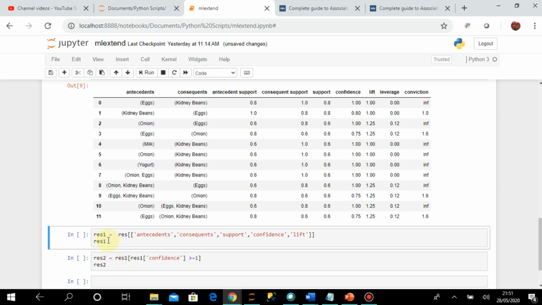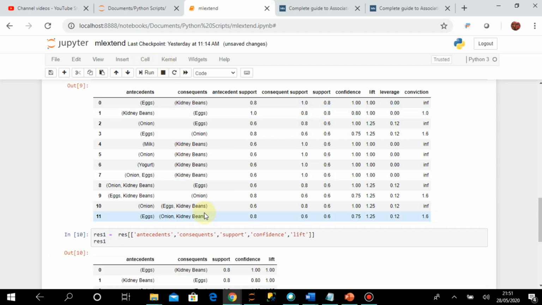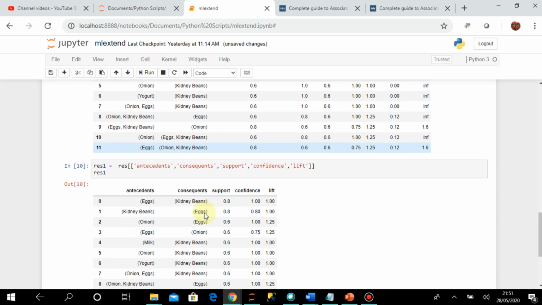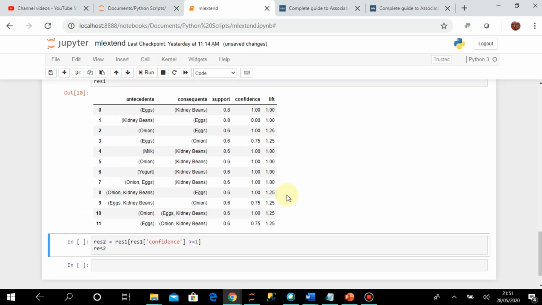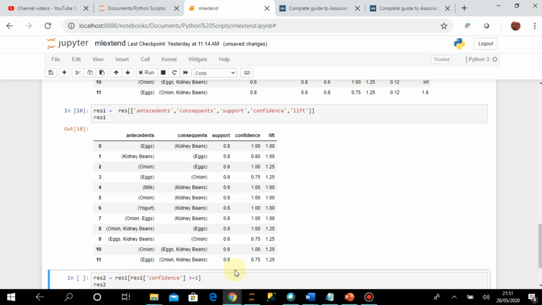So here you can see that I'm creating a new data frame from this old one having only these columns. Okay, if I don't need the other things I can just filter them out this way. These are all pandas functionalities and we have already used them. So you can see that I have just generated a subset of columns for my requirement, and again I am filtering based on some confidence value.